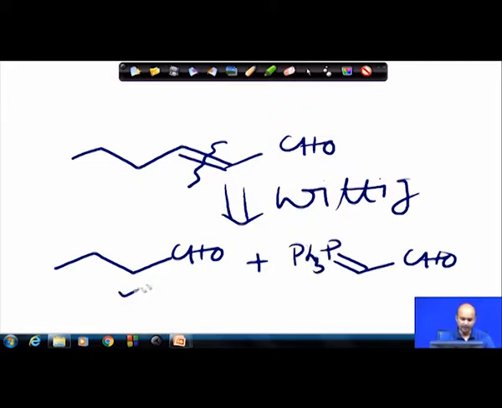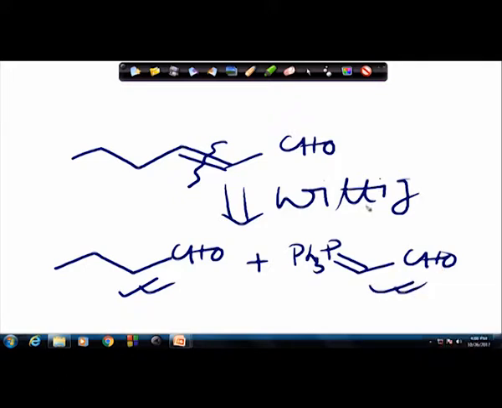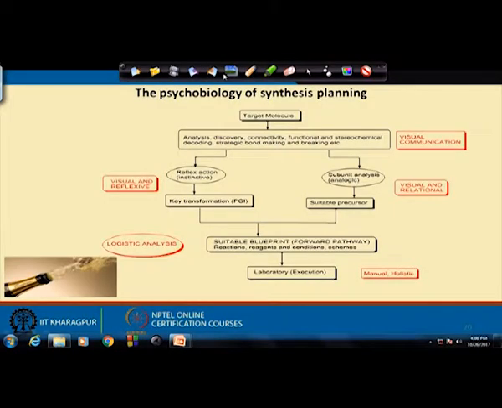So, this is your starting material, which may be commercially available, and you are doing a Wittig transformation. Now, these things are your visual communication. As I said, you see the molecule first and then you start visual communicating. It is a reflexive action.